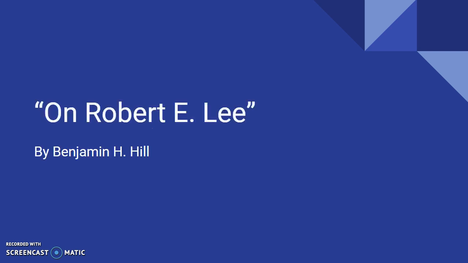This is a passage by the name of On Robert E. Lee. It's written by a man named Benjamin H. Hill. And we're just going to read it and talk about it. There's some wonderful examples of parallelism with antithesis, right? Those are two tools that we are seeing these writers use together. Ready?